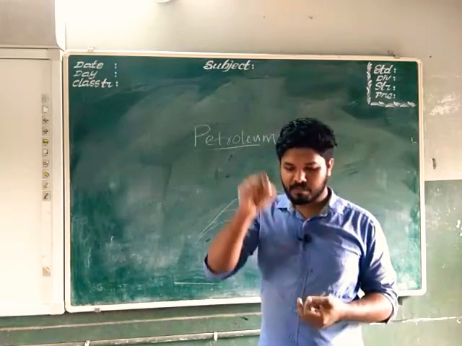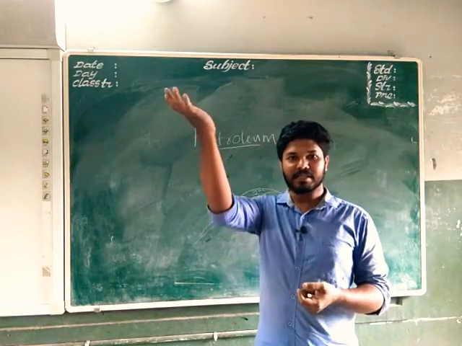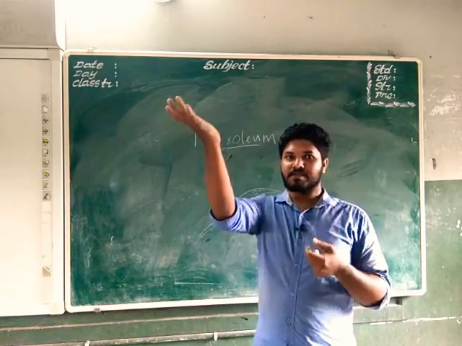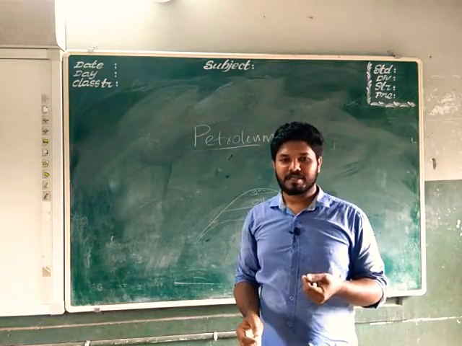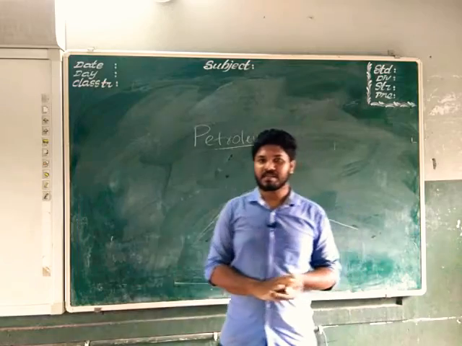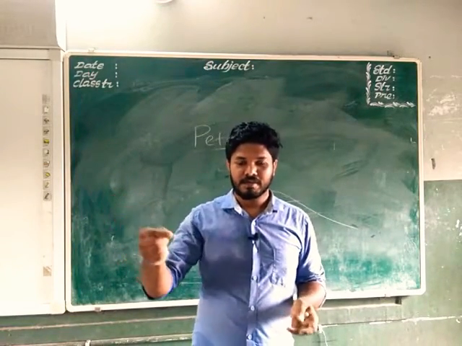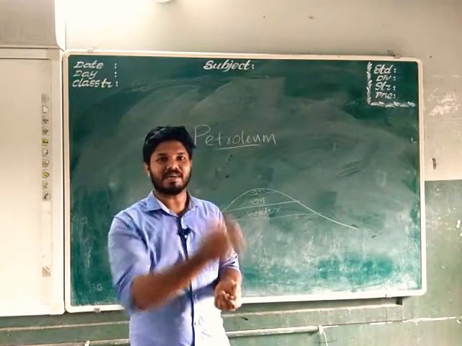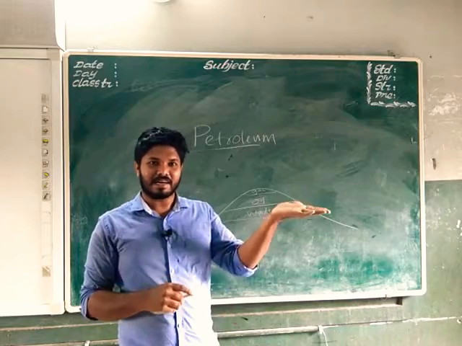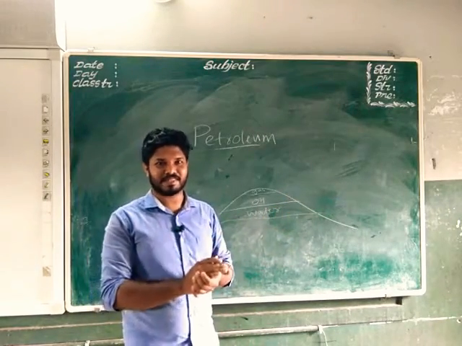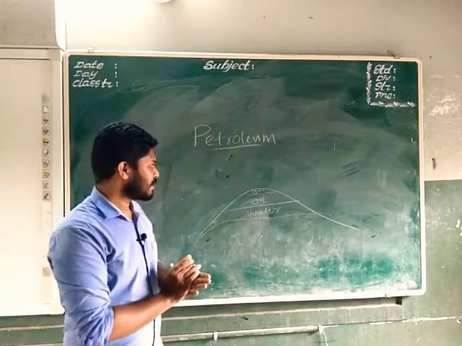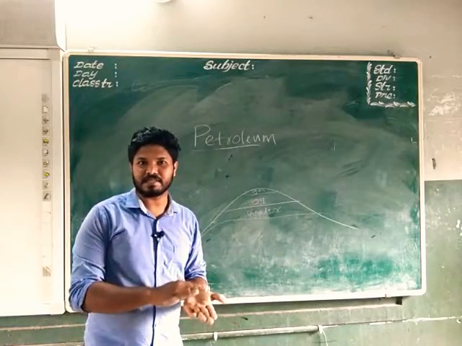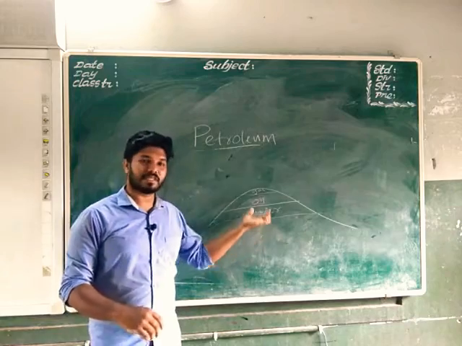Even when you pour some drops of oil into water, they float on the water, isn't it? Maybe you have seen in some rainy seasons, or when there is petroleum leakage from vehicles, you can see a rainbow formation in the water. The oil floats above the water and it gives us the colors of the rainbow. That is a very beautiful thing. Maybe you all noticed this. So oil always floats above the water. Oil is very light in weight, therefore it floats above the water.